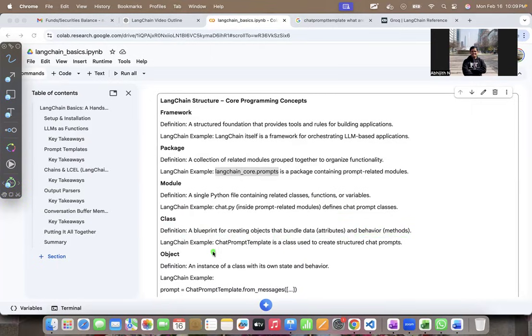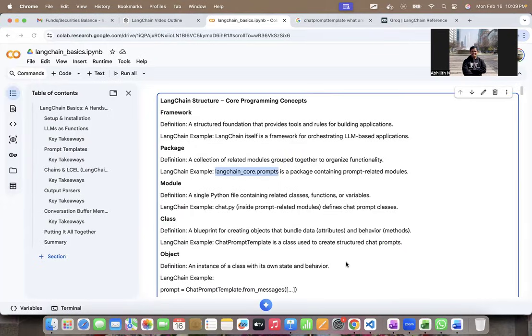So in LangChain, ChatPromptTemplate is a class, right? And it is used to create structured chat prompts. Now, an object, on the other hand, is a specific instance of the class. Going back to our retail example, if product was a class, then a specific product like a laptop was an object, right?